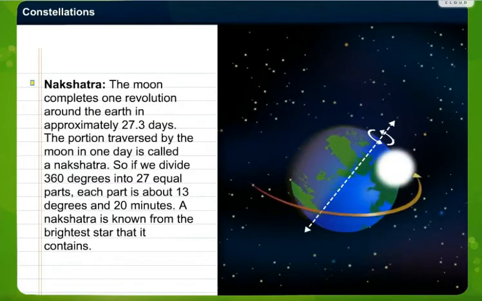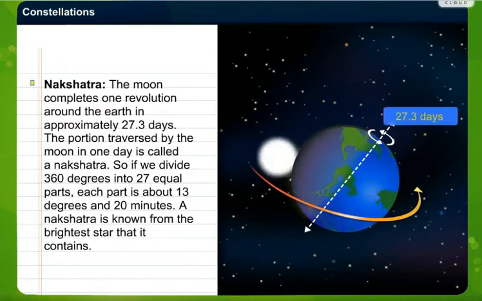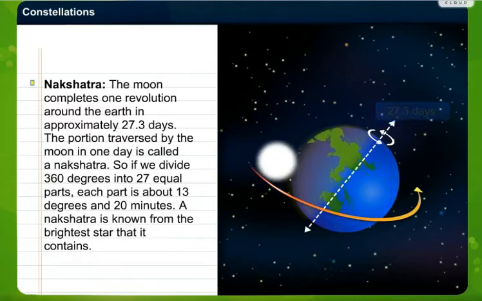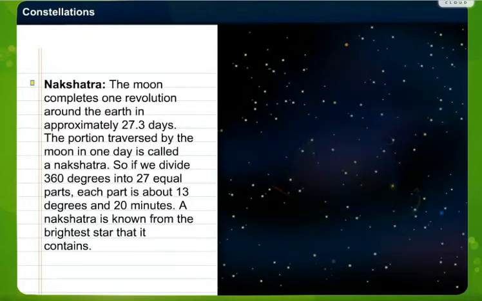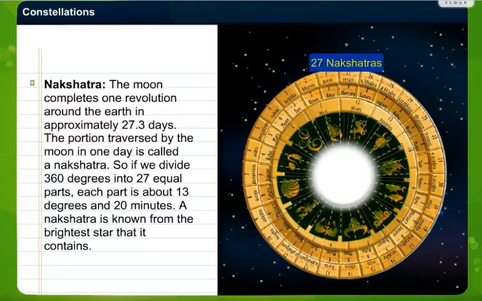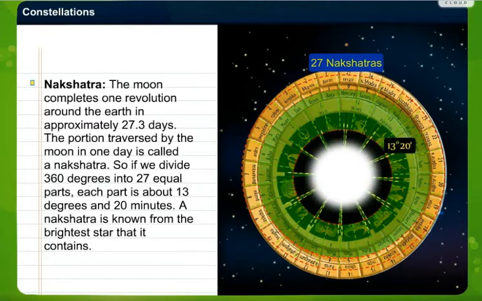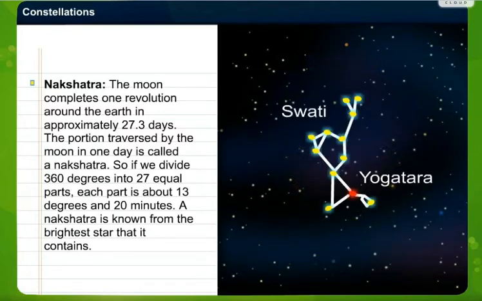The moon nakshatra. The moon completes one revolution around the earth in approximately 27.3 days. The portion traversed by the moon in one day is called a nakshatra. So if we divide 360 degrees into 27 equal parts, each part is about 13 degrees and 20 minutes. A nakshatra is known from the brightest star that it contains. So this is how, when Hindus arrange a function, they have the tithi and the correct time based upon these nakshatras.